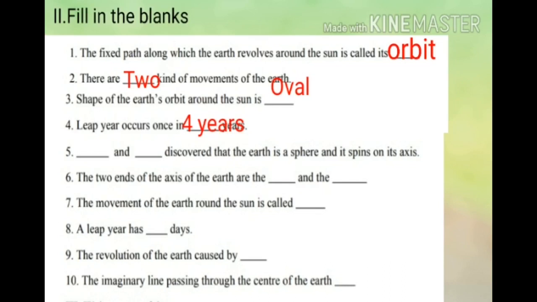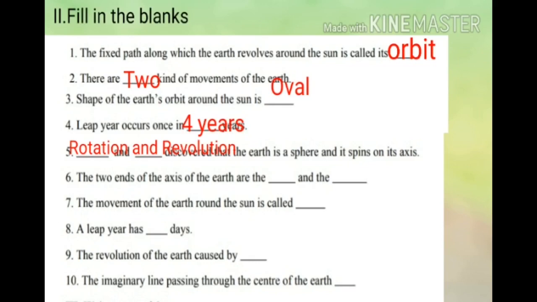Fifth question, dash and dash are the two movements of the earth, which is a sphere and spins on its axis. Answer is rotation and revolution. Sixth question, the two ends of the axis of the earth are the dash and the dash.